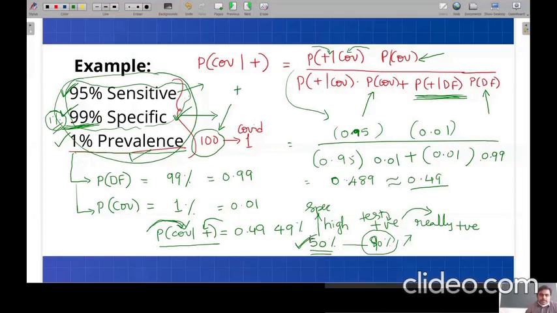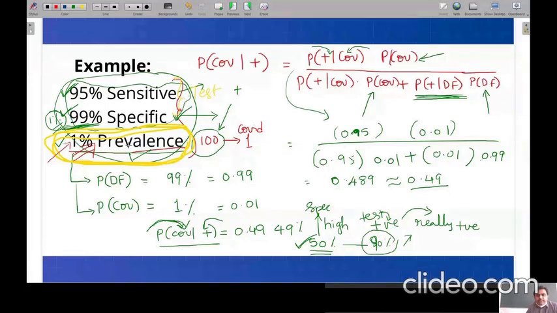Can you see this yellow color? What I'm trying to show is some information which I didn't talk about. Sensitivity and specificity talk about the test. But the concept of prevalence, I have taken a very low value.